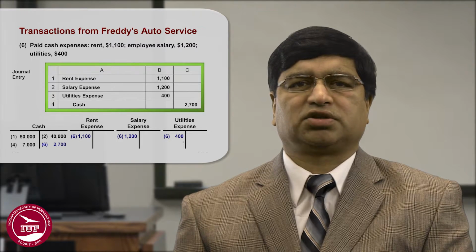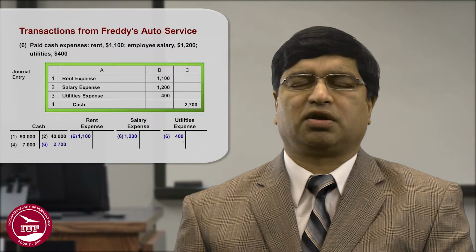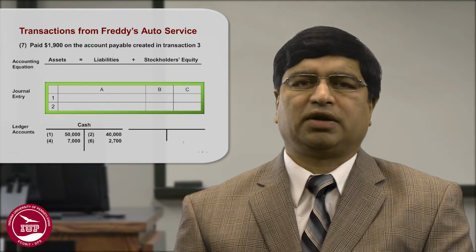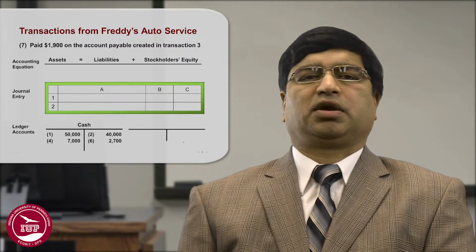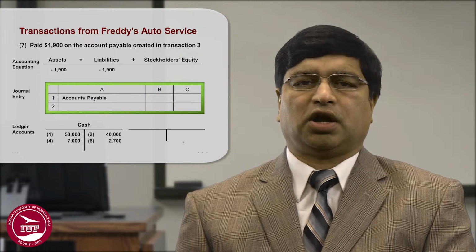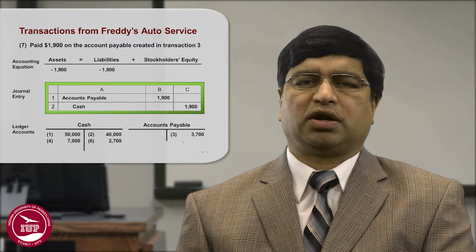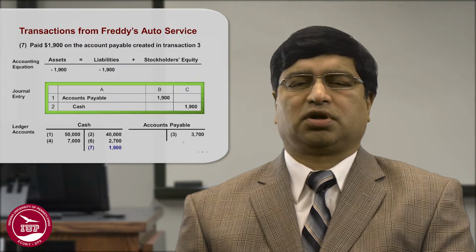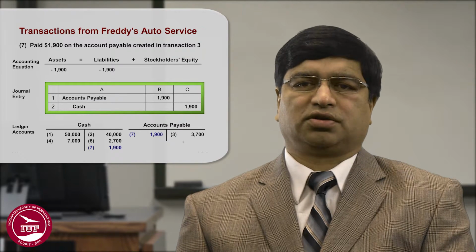Here is a transaction for accounts payable. You paid 1,900 on the accounts payable created in transaction 3. So there was a liability which you owed money to someone, you paid that, so your cash is going down, and similarly, since you have paid it, you no longer owe that money. So your accounts payable will now be debited by 1,900 and your cash is credited by 1,900. So you just took the debit side of accounts payable and debited accounts payable, and now your balance of accounts payable has gone down by $1,900.